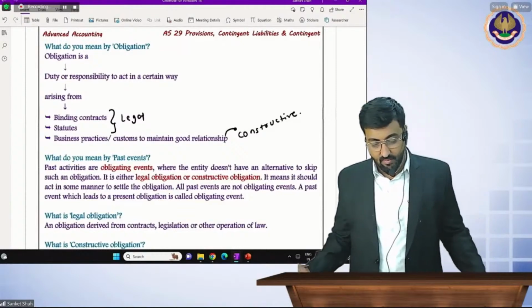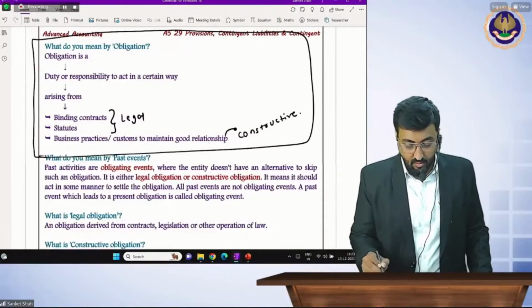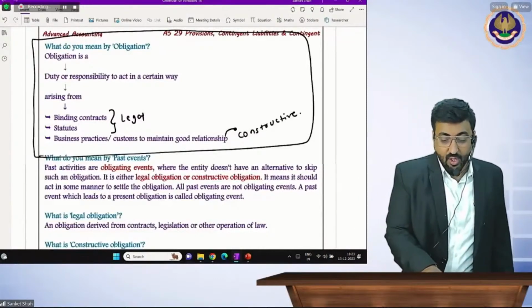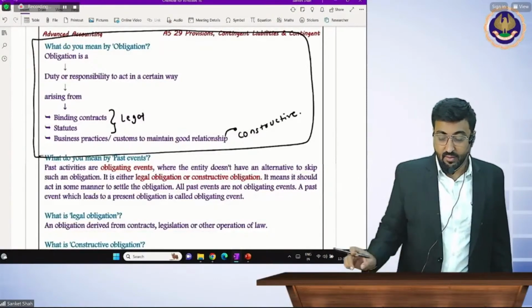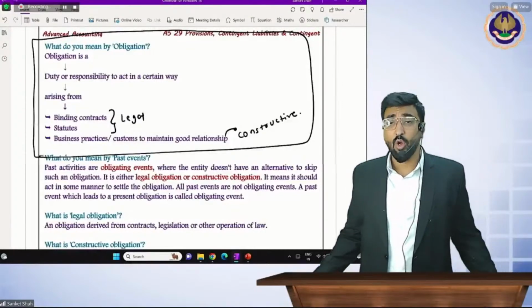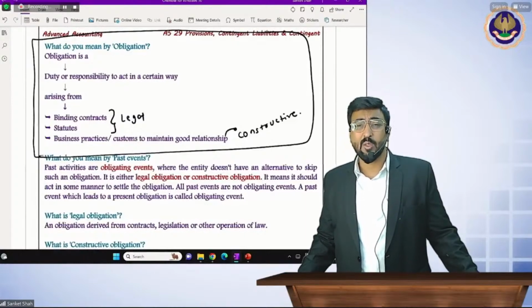Practice or custom. Write the definition. What is the obligation? Constructive means it is by practice or by custom. So it is not mandatory; you're not liable to pay it. Okay, we will see some examples of constructive obligation.